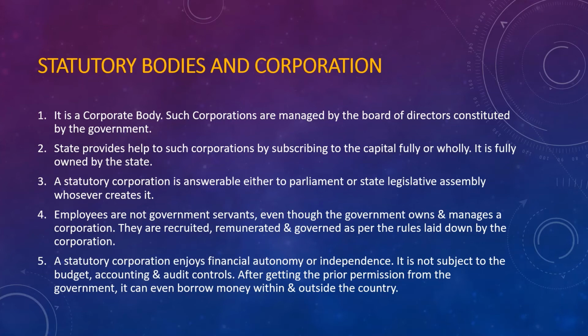A statutory corporation enjoys financial autonomy or independence. It is not subject to budget, accounting, or audit controls. After getting prior permission from the government, it can even borrow money within or outside the country. So actually, these statutory bodies cannot do certain things without the approval of the government, parliament or legislature. Its financial status is totally autonomous in nature. They usually get government support, and they have to take permission for borrowing money within or outside the country.